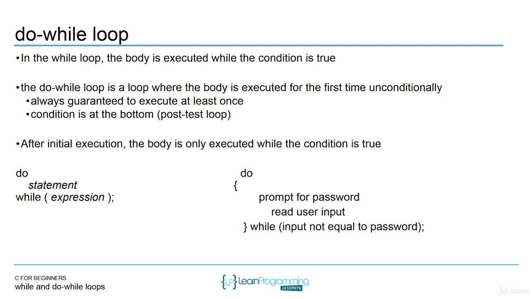So here is what it looks like. The do is at the top, and then the testing for the condition is at the bottom with the while keyword. So do is a new keyword, and then you're going to either have brackets or not, depending on whether or not you have multiple statements in the body. If you only have a single statement in the body, you won't have a bracket. You'll just have the do at the top, and the while at the bottom of the loop, and inside the while parentheses, you'll have the Boolean evaluation. That will be the condition that you check. But again, because that condition is at the bottom, you're always guaranteed to execute the statement at least one time.